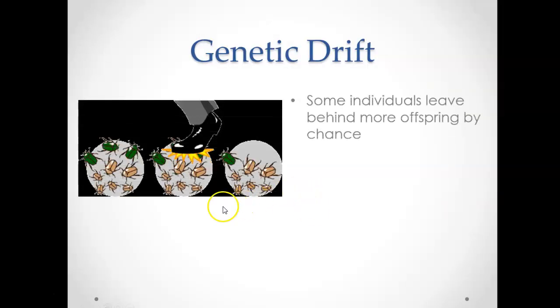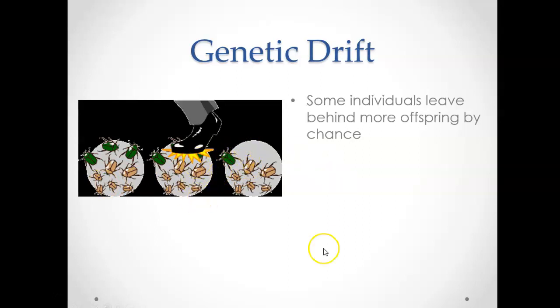So in this case, we're going to go back to the beetles. Let's say we had green beetles and we had brown beetles. And there are a few green beetles and there are more brown beetles. And let's say just by chance, some person happened to come along and step on green beetles. It greatly reduced the number of green beetles in this population, and it had a really big impact now on the number of green beetle alleles, right? But this was a chance, random occurrence. It didn't happen on purpose.